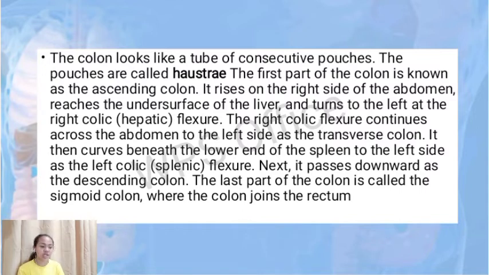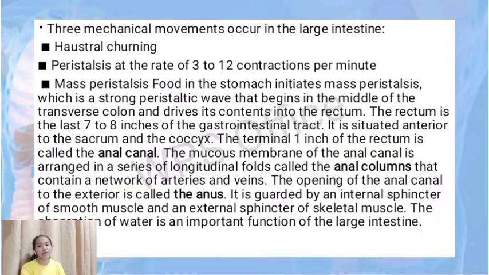There are 3 mechanical movements that occur in the large intestine. The first one is the haustral churning, the peristalsis at the rate of 3 to 12 contractions per minute, and the mass peristalsis. Food in the stomach initiates mass peristalsis, which is a strong peristaltic wave that begins in the middle of the transverse colon and drives its contents into the rectum.